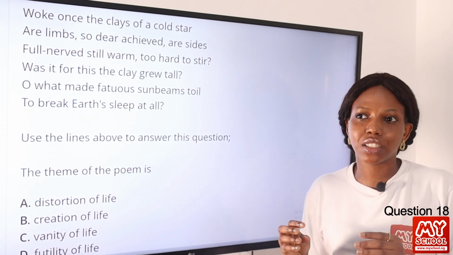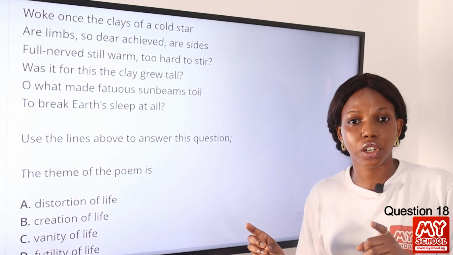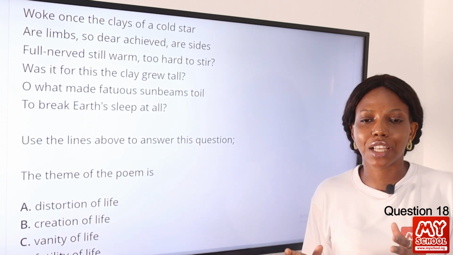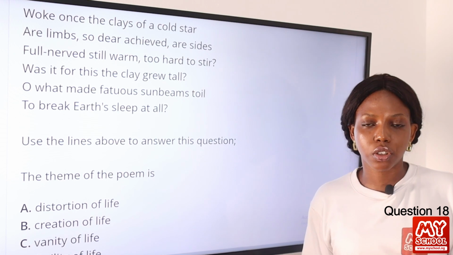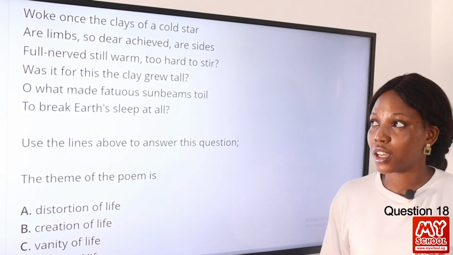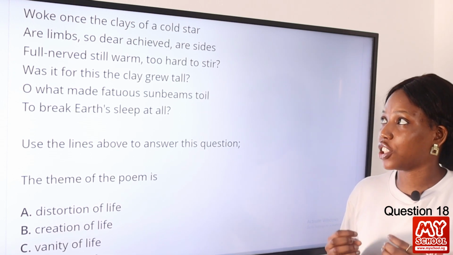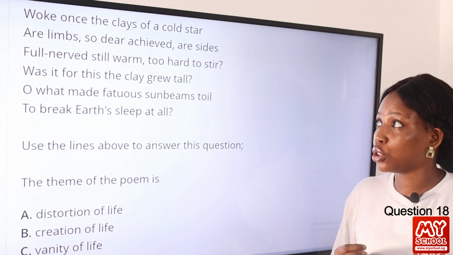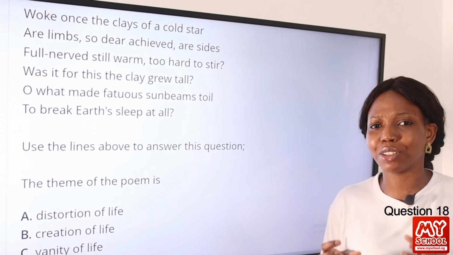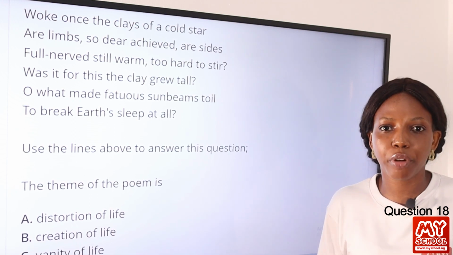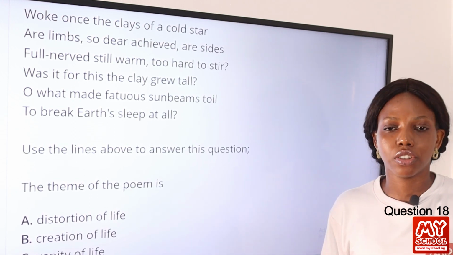Now cold is a negative word, which can be used in the negative sense to mean someone that's not friendly or not welcoming. So in a cold planet, in a cold world, in a cold earth, "our limbs so dear achieved, our side full nerves still warm, too hard to stay." So this talks about death. When someone dies, or if you have dead bodies, they are not precious. They are just there.